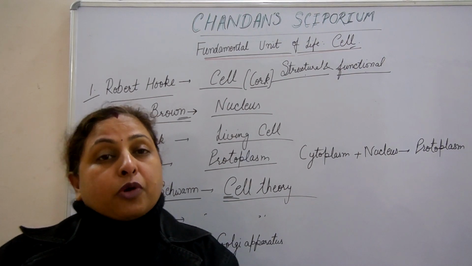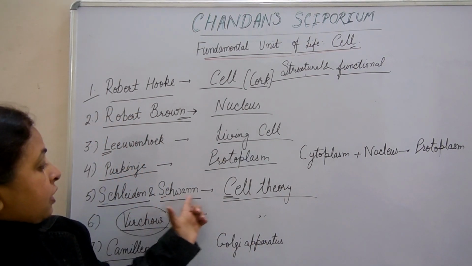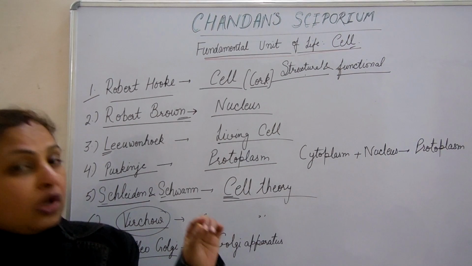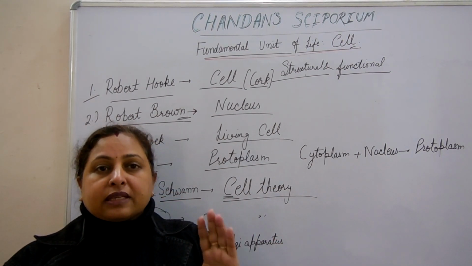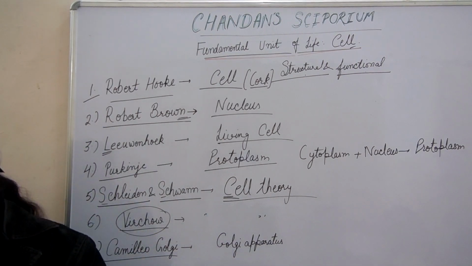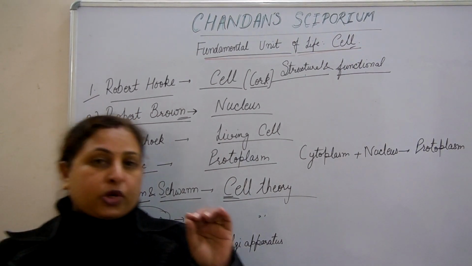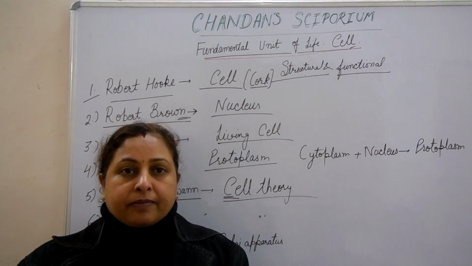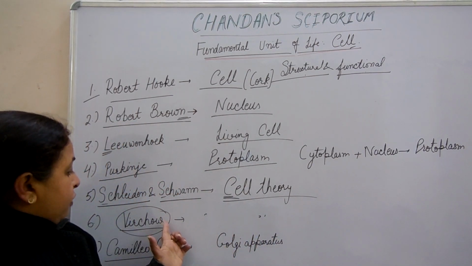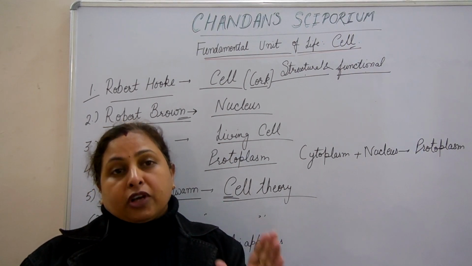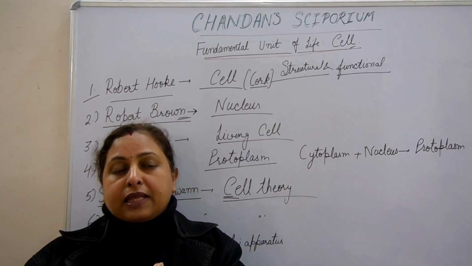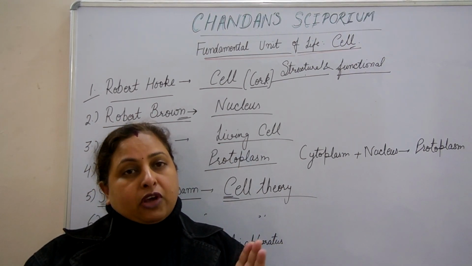The first point of the cell theory, which was given by Schleiden and Schwann, is that all living organisms are made up of cells. This is the first point. Second point, the cell is the structural and functional unit of life. The third point, which was given by Virchow, was that all new living organisms are formed by pre-existing living organisms.